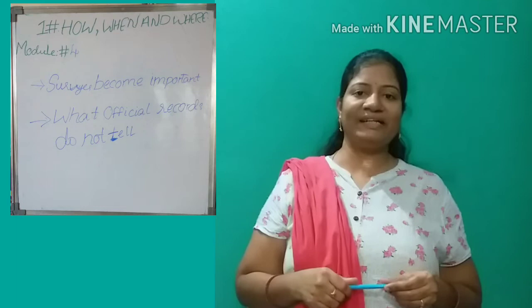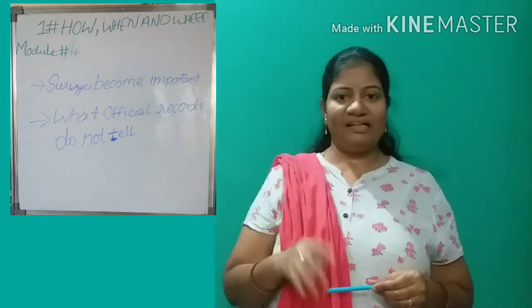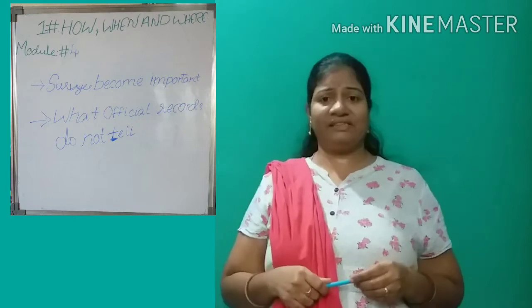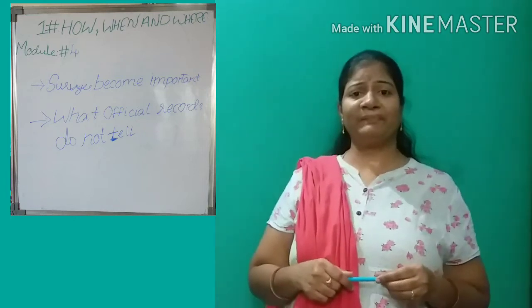Now we are going to enter module 4. Here it is surveys. What are surveys basically?